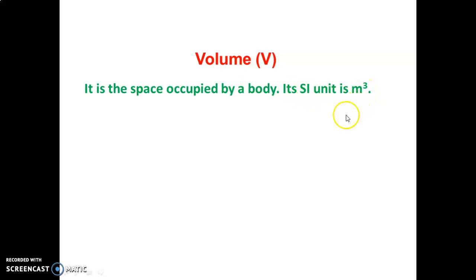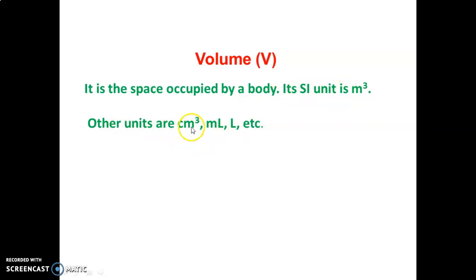What is meant by that? You take a cube of 1 meter length, 1 meter breadth, 1 meter height. Then you multiply it, and you get meter cube. That is 1 meter into 1 meter into 1 meter. That is 1 meter cube.